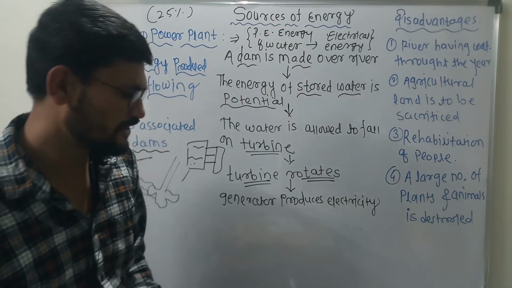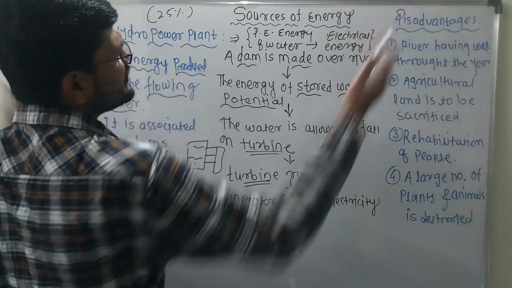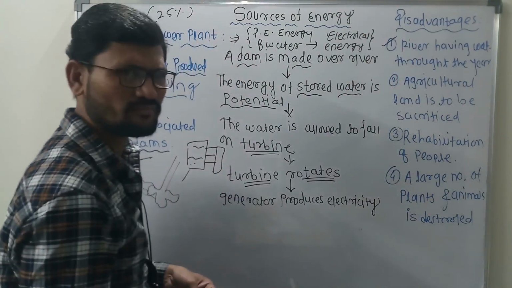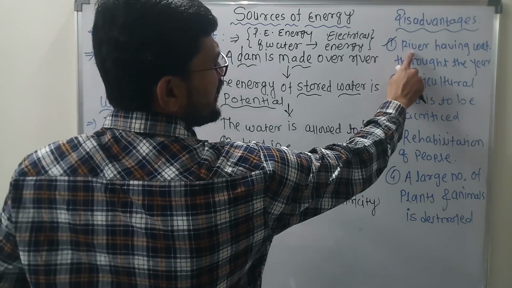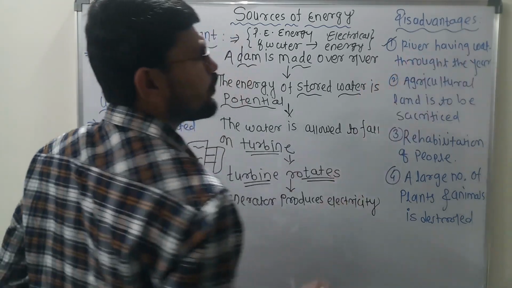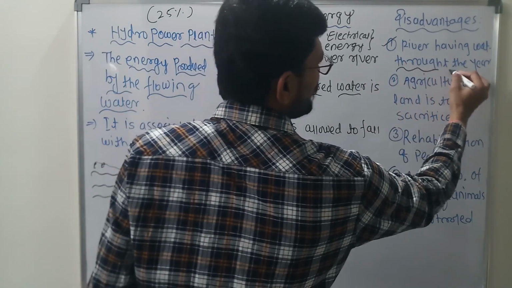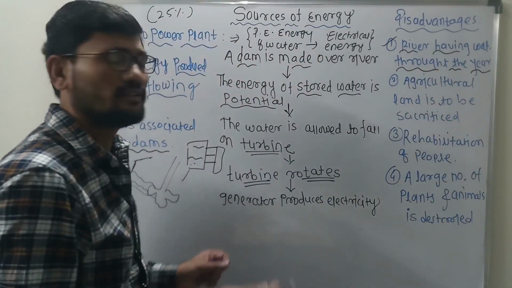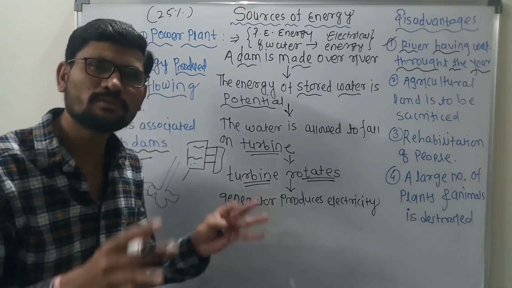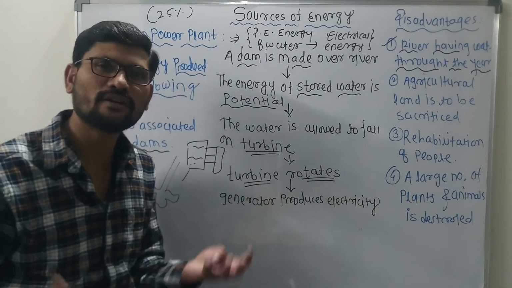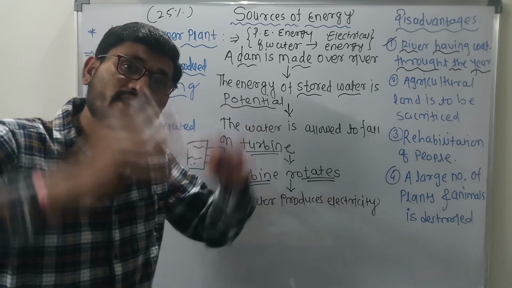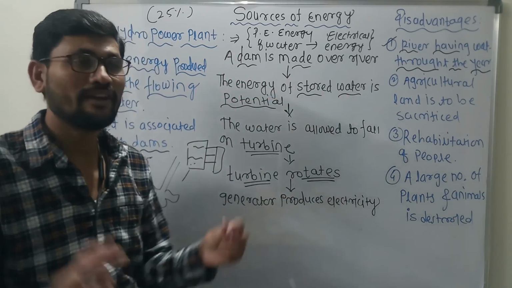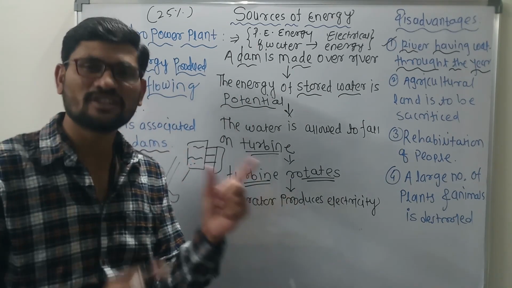Let us discuss the disadvantages. What are the disadvantages this hydropower plant has? The first disadvantage is that hydropower plants need a river having water throughout the year. Hydropower plants will work where the river has water throughout the year. ऐसा ना हो कि बस इस साल उसमें पानी है और अगले साल पानी नहीं है, तो उसका मतलब क्या हुआ? इतना सारा खर्च करने के बाद अगर वहां पर पानी नहीं आ रहा है, क्या मतलब बनेगा? Which means that we need to identify the location initially.